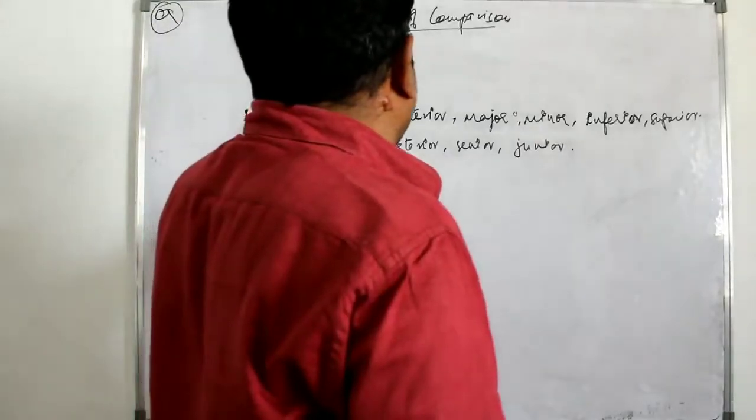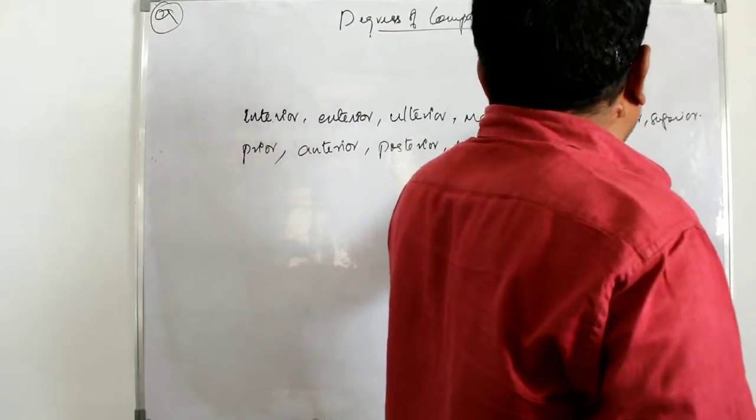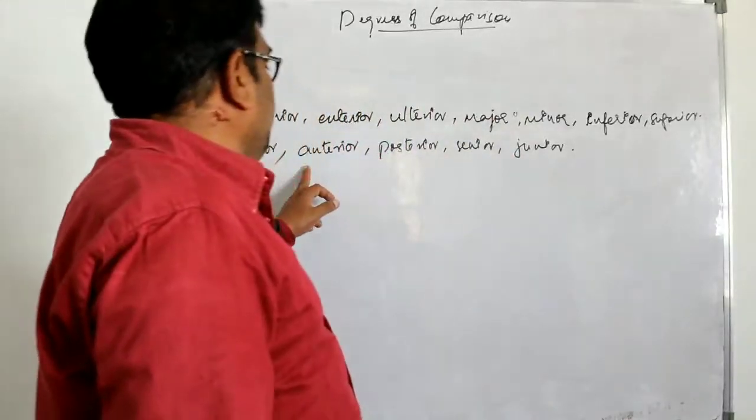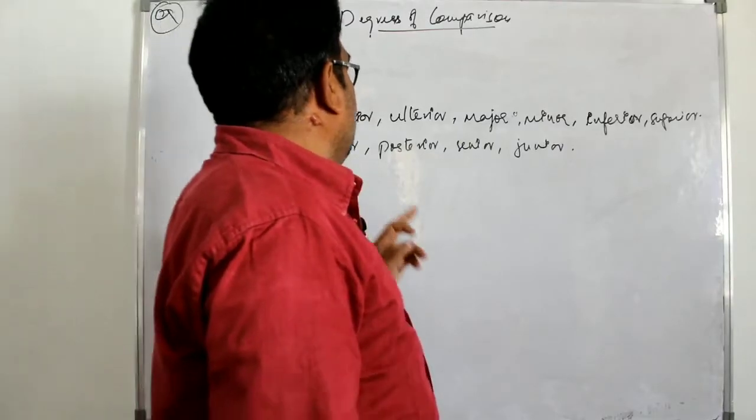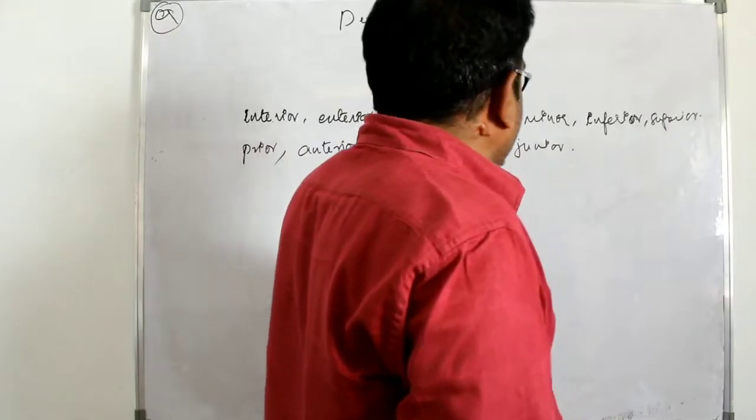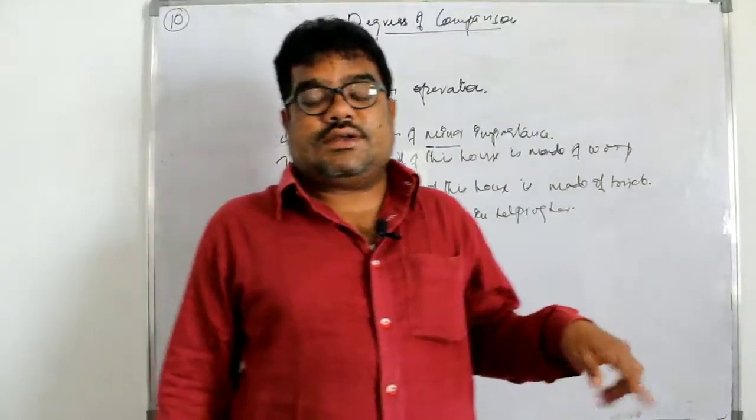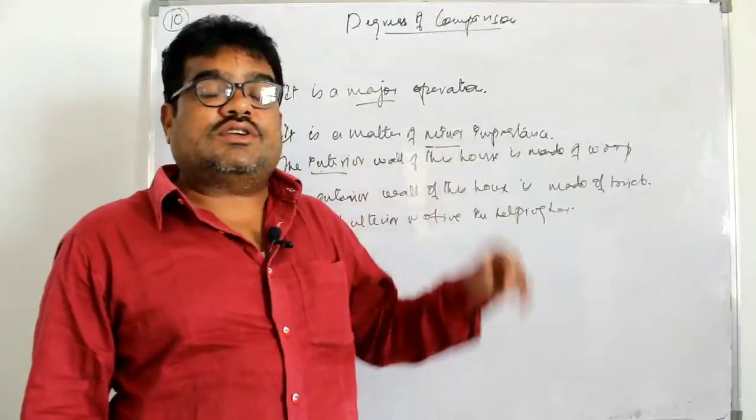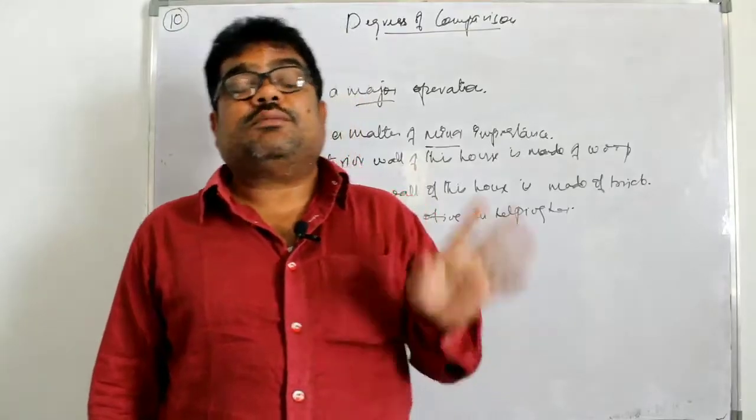Interior, exterior, ulterior, major, minor, inferior, superior, prior, anterior, then after that posterior, after that you do have senior, junior, etc. This point is a reference to the previous point which I have told you, the 12 words. I have given you the 12 words which are said to be comparative.